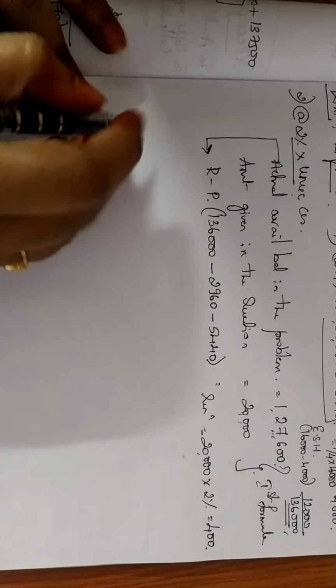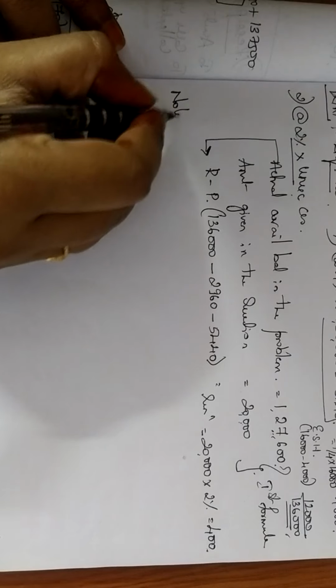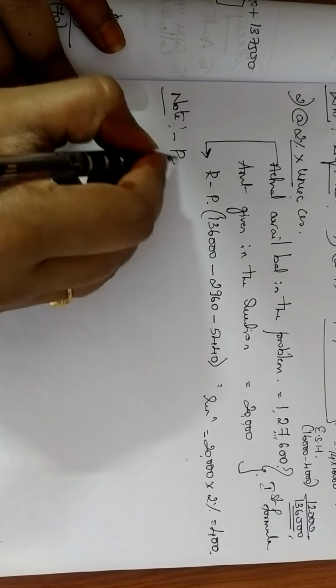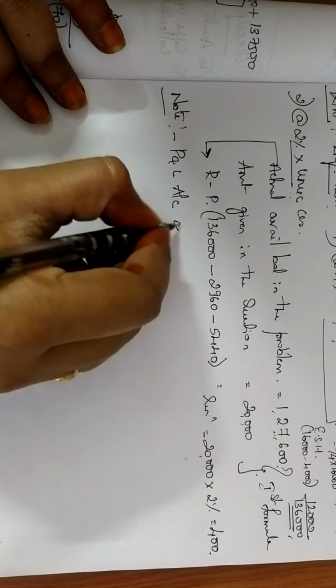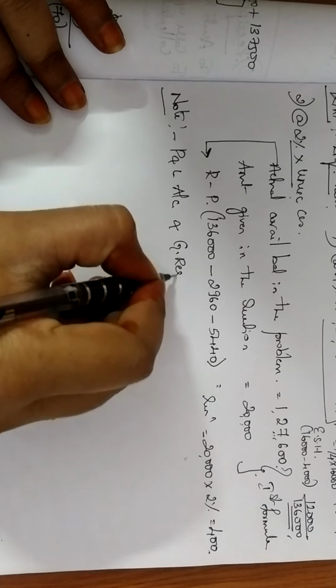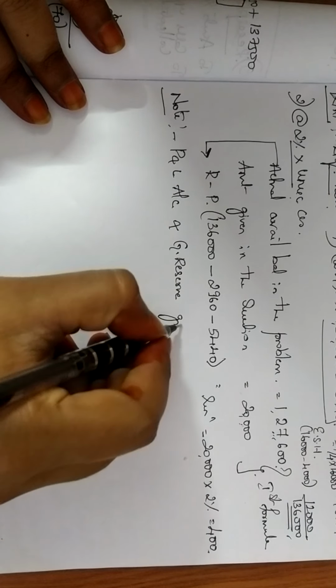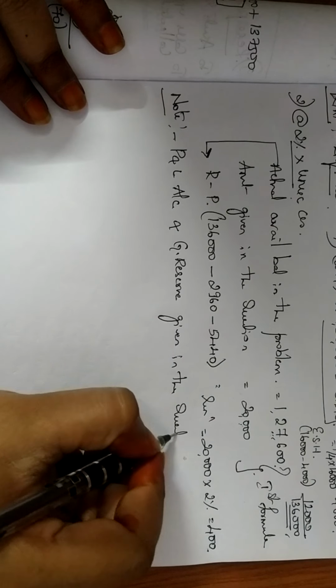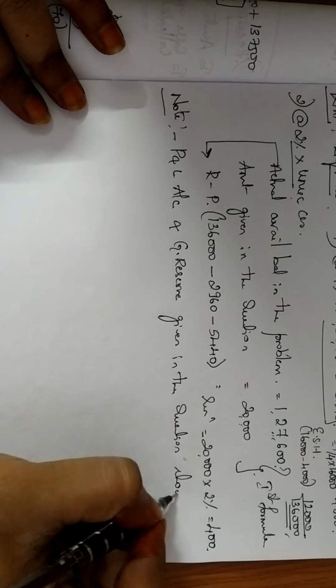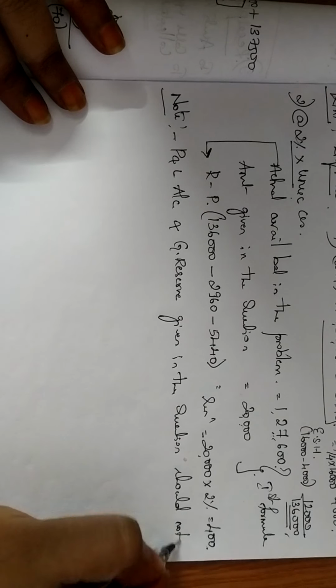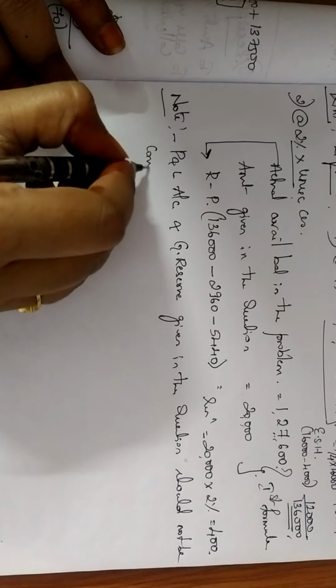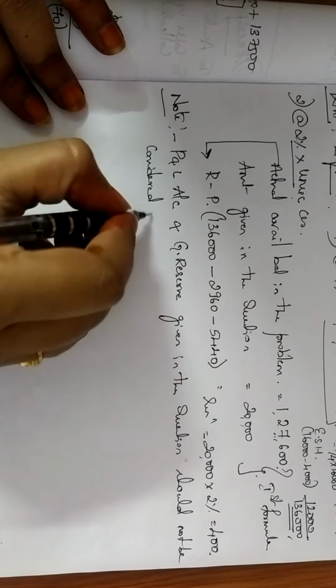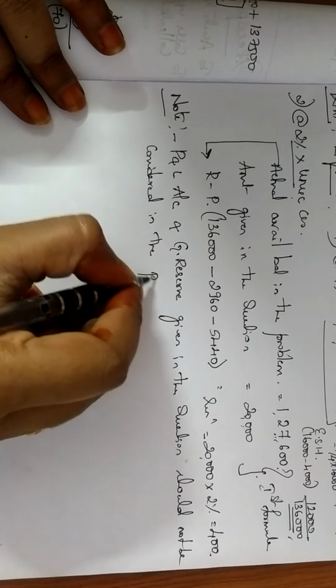One last note that you can all take down: the P&L account and general reserve given in the question should not be considered in the problem.